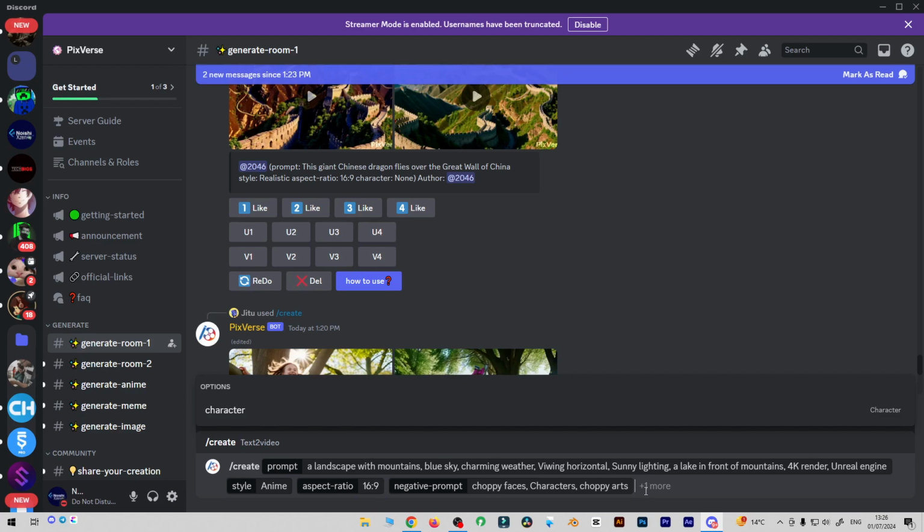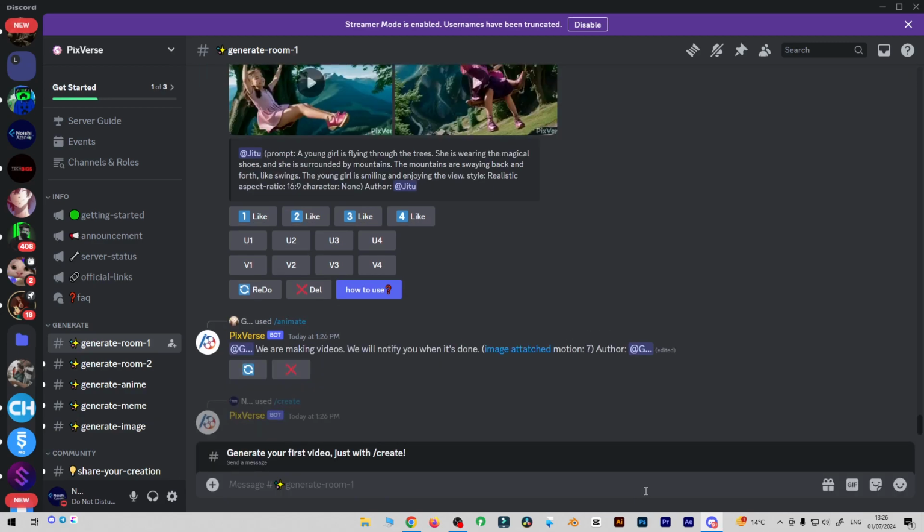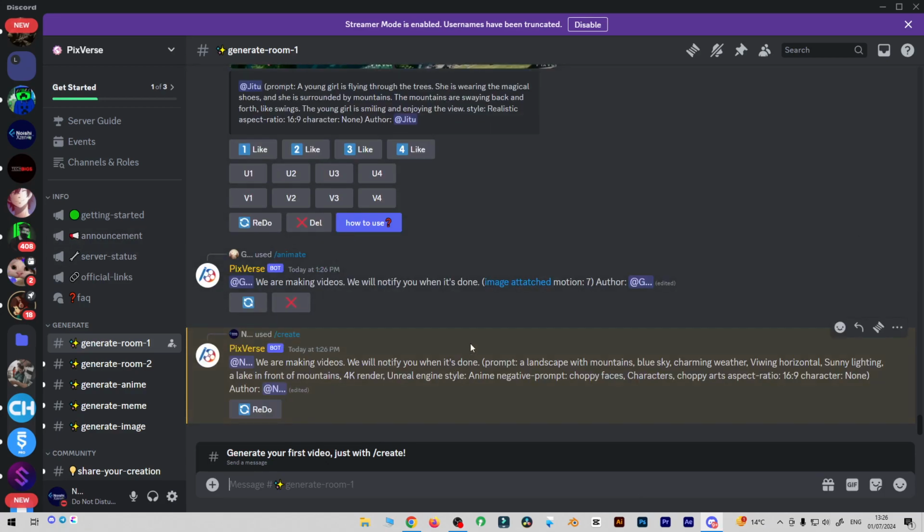Now you simply need to press enter, and it will tell you we are making videos and will notify you when it's done. This will also show your prompts and other settings. You can also redo. First, you need to wait a couple of minutes for the video to load. It will take up to 5 to 10 minutes to load a single scene, so you need to wait.